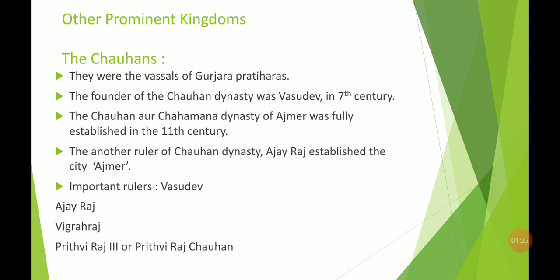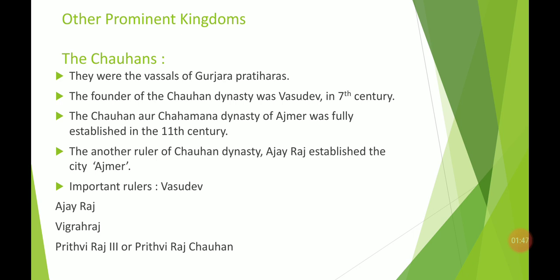Now, in the last video I had explained about the vassals. So vassals or chieftains or samantas were there. They took charge under the rulers, and in return they gave tribute to the kings as well as provided soldiers, taxes, and a lot of things.